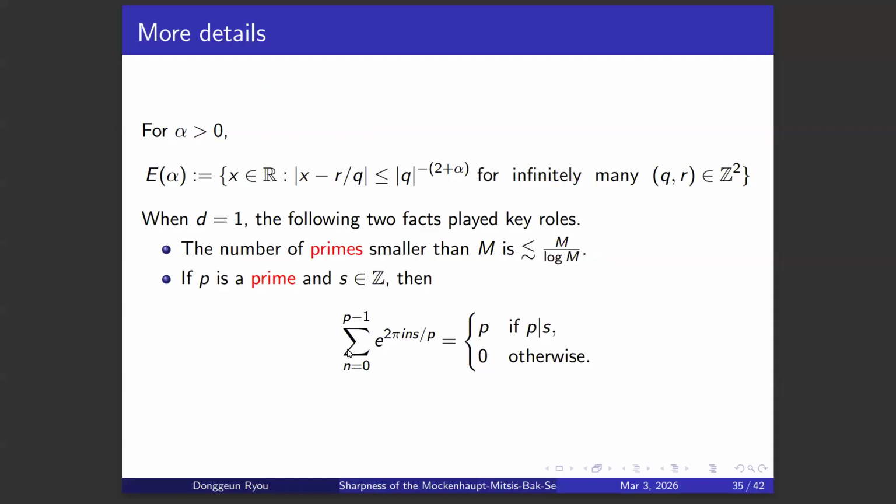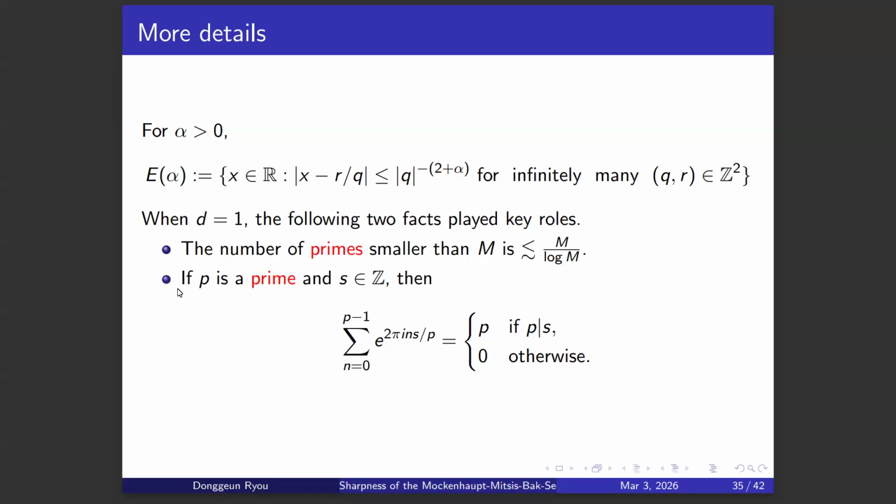Right, so let me give you a little more detail about the estimates or some arguments that we used in this proof. When you're using E of alpha, the set of well-approximable numbers in one dimension, two facts play key roles. First, the number of primes smaller than m is smaller than m divided by log of m, which comes from the prime number theorem. And we also used this to count the number of intervals when you're constructing the measure.